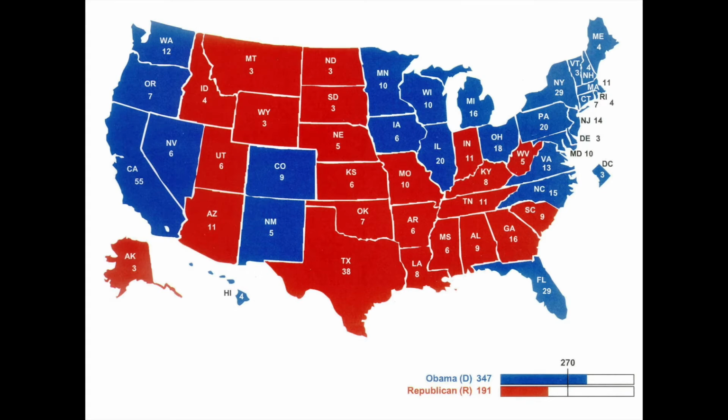As we can see from the map of the 2012 presidential election between President Barack Obama and Mitt Romney, the map now has its familiar color. The Democrats, who are blue, now largely control the North, while the Republicans, who are red, now largely control the South as a result of the Southern Strategy.